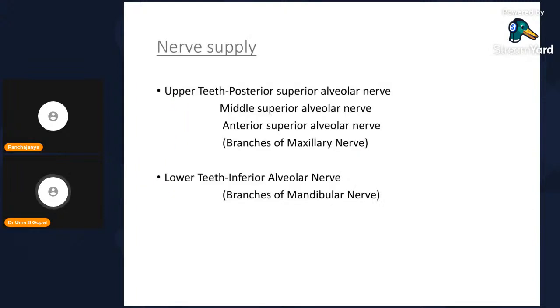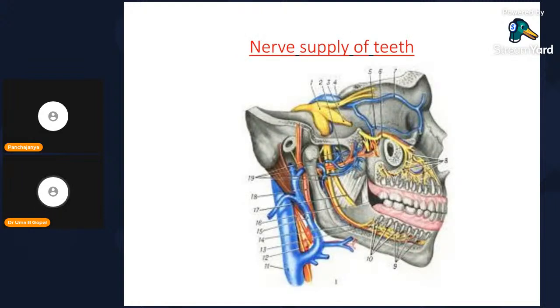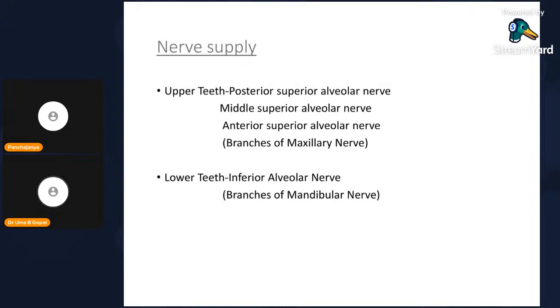Nerve supply: upper teeth, posterior superior alveolar nerve; lower teeth, inferior alveolar nerve. As it passes, it divides into posterior, middle and anterior branches, gives out branches, passes into each root and supplies. Inferior alveolar nerve is derived from the mandibular nerve. Upper jaw is supplied by the superior alveolar nerve, derived from the maxillary nerve. Based on the process, very easy to remember.